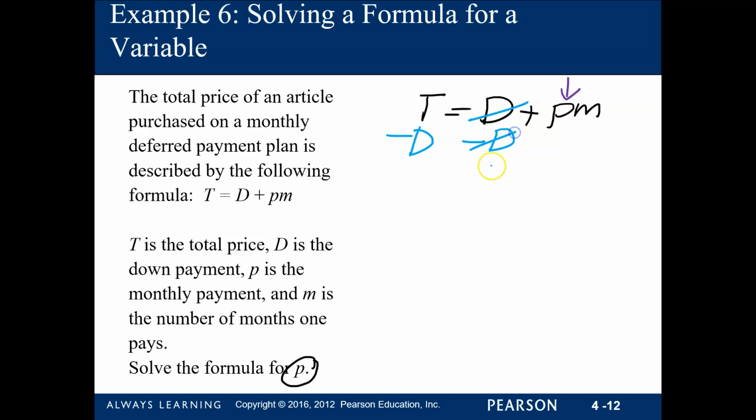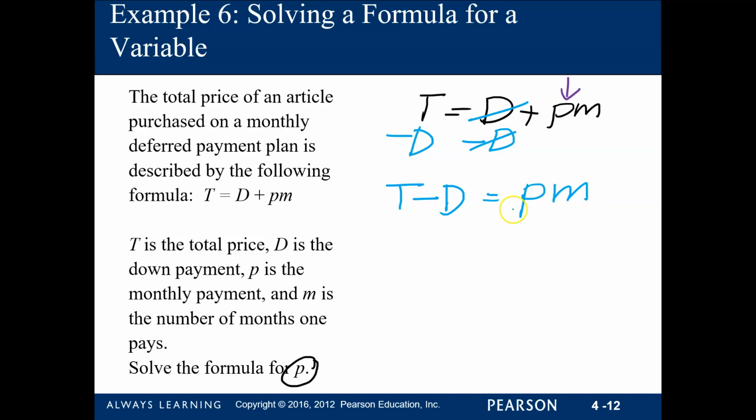So this is now a 0. On your right side, you have P and M. On the left side, as you can see, you cannot combine D and T because they are different quantities. So leave the expression as it is. It will stay as T minus D. Leave it as it is. You cannot combine them. Now, take a look at our P, we want P to be by itself. P is multiplied to M. And how can we remove the M?